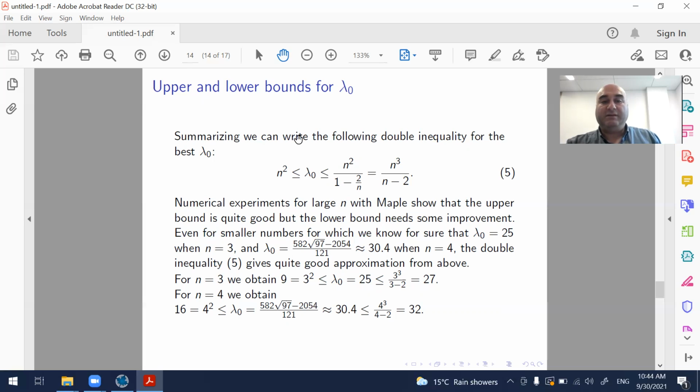This double inequality gives quite a good approximation from above. Indeed, n cubed over n minus 2 when n equals 3 gives 27, and our best constant was 25. For n equals 4, 4 cubed divided by 4 minus 2 gives 32, and the best constant was 30.4. So it is quite a good approximation.